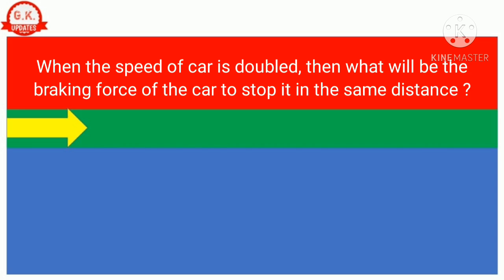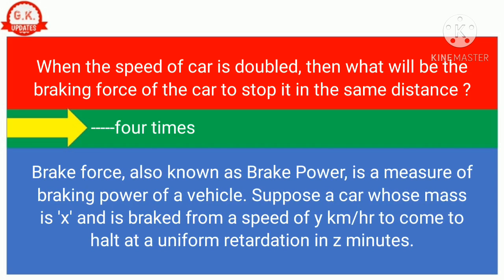Question number 6. When the speed of a car is doubled, then what will be the braking force of the car to stop it in the same distance? Correct answer is 4 times. Brake force, also known as brake power, is a measure of the braking power of a vehicle.